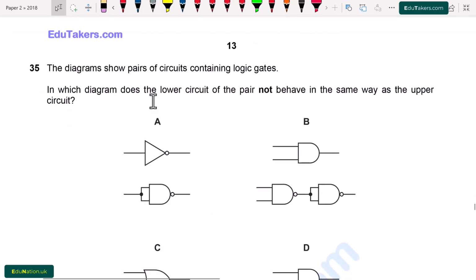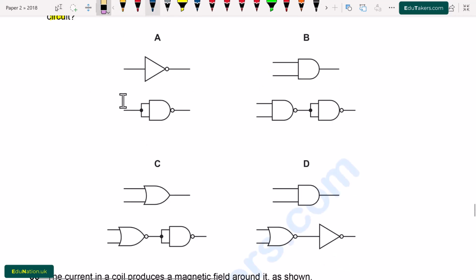Question number 35. The diagram shows a pair of circuits containing logic gates. In which diagram does the lower circuit of the pair not behave in the same way as the upper circuit? In option A, we can see here that this is a NOT gate and this is a NAND gate.